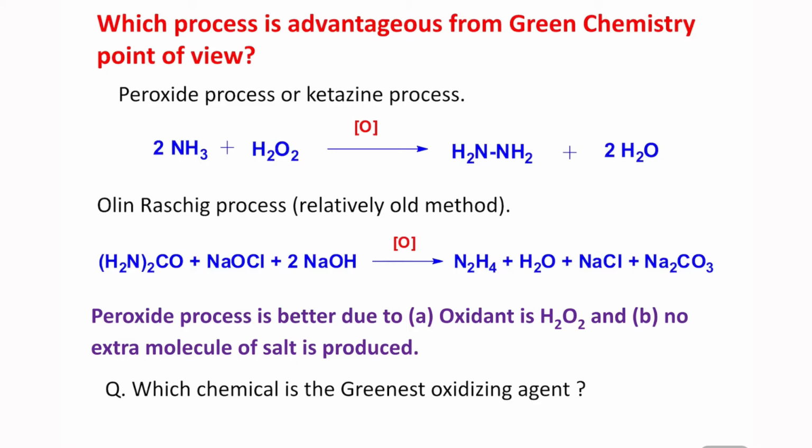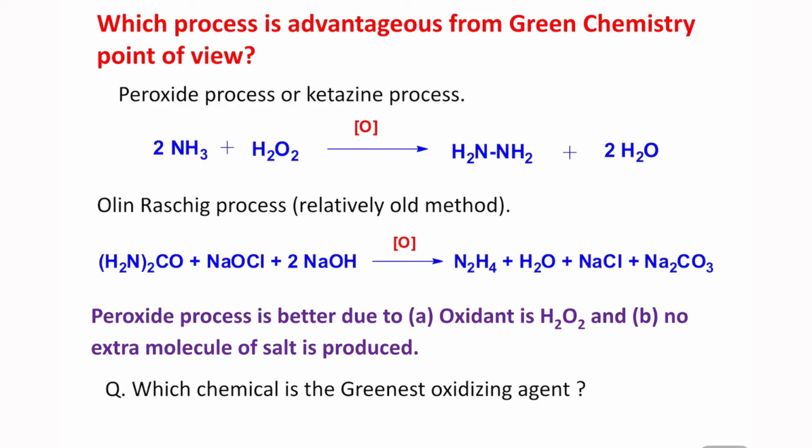Now which process is advantageous from a green chemistry point of view? Because nowadays green chemistry is very important. We need the development of a society, but we can't destroy nature, because if we destroy nature we have destroyed everything. And we need to keep this planet as unpolluted as possible for our future generations. We should not do that. So that's why green chemistry is now coming into interest, how much pollution we are creating along with a chemical reaction.